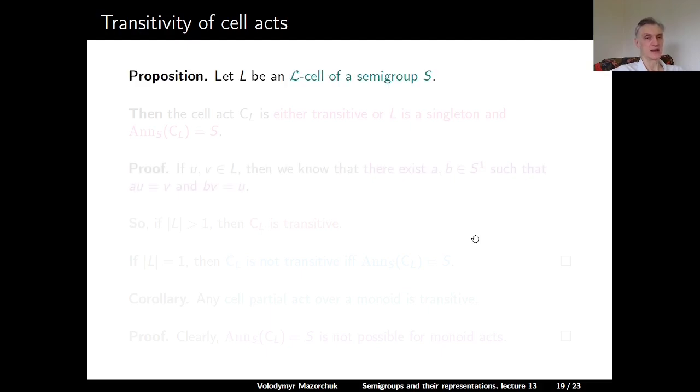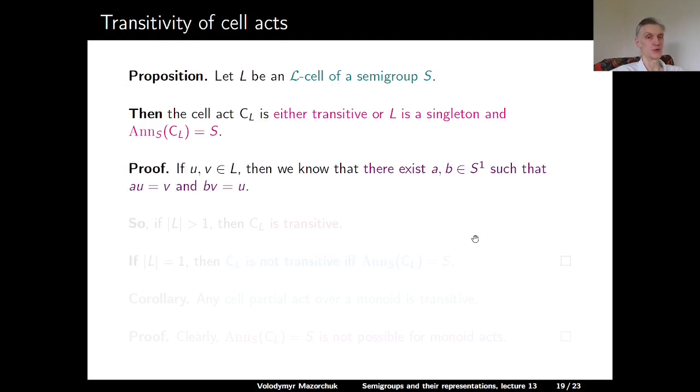Proposition: let L be a left cell of a semigroup S. Then the cell partial act C_L is either transitive or L is a singleton and the annihilator of C_L in S is equal to the whole of S. Proof: